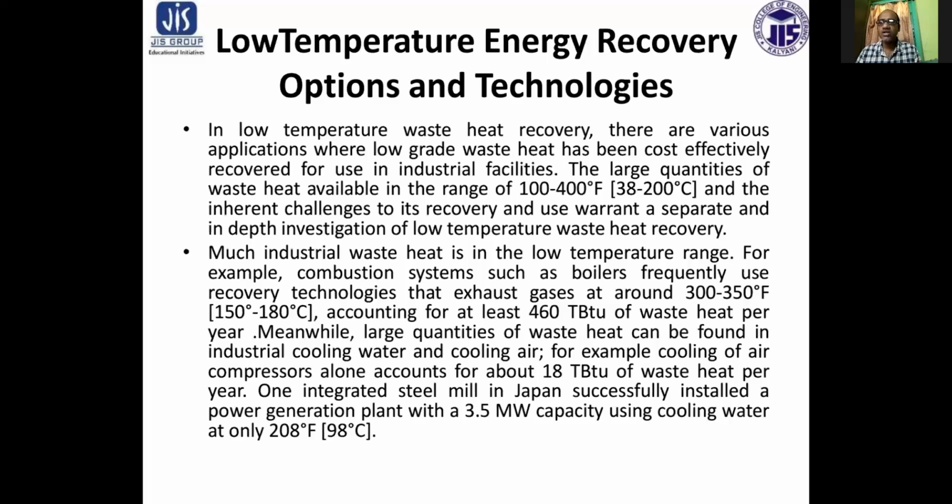Meanwhile, large quantities of waste heat can be found in industrial cooling water and cooling air, mainly in what is called a cooling tower. For example, cooling of air compressors alone accounts for about 18 trillion British thermal units of waste heat per year. One integrated steel mill in Japan successfully installed a power generation plant with a 3.5 megawatt capacity using cooling water at only 98 degrees centigrade.